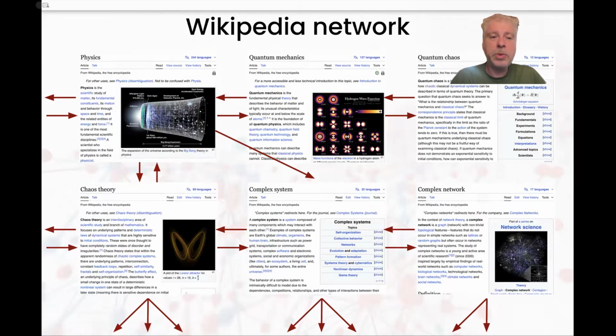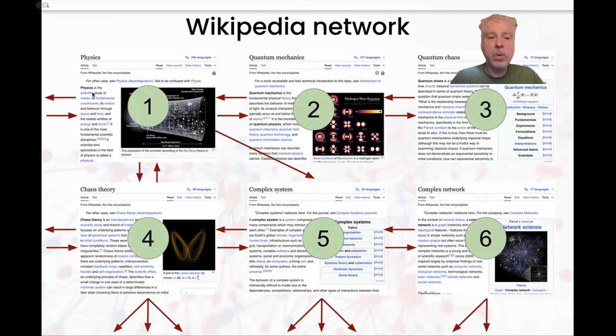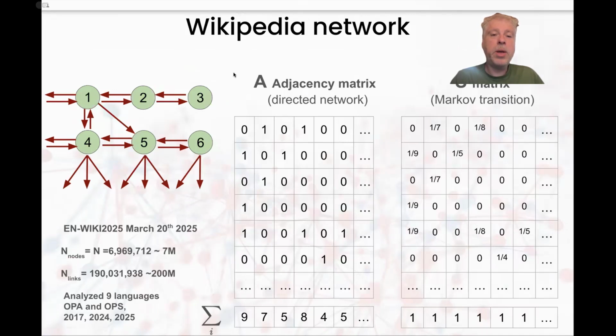We come from these research areas, and the idea is we want to build a Wikipedia network in the following way. Each article is a node, and each internal link between different articles is a link. So we label each article with a number, and then in this way we can create the adjacency matrix in the usual way. We have used the last version, from March 20th in 2025, and we have almost 7 million nodes and almost 200 million links, different languages and also different years.